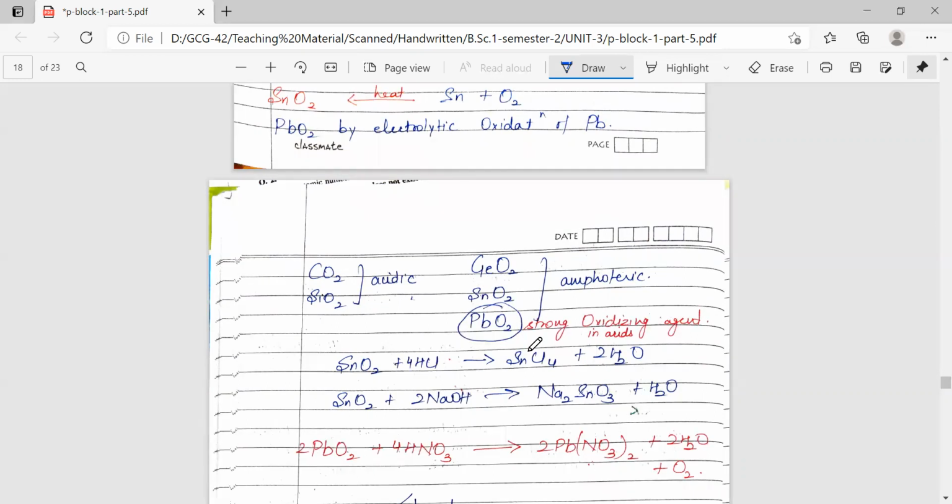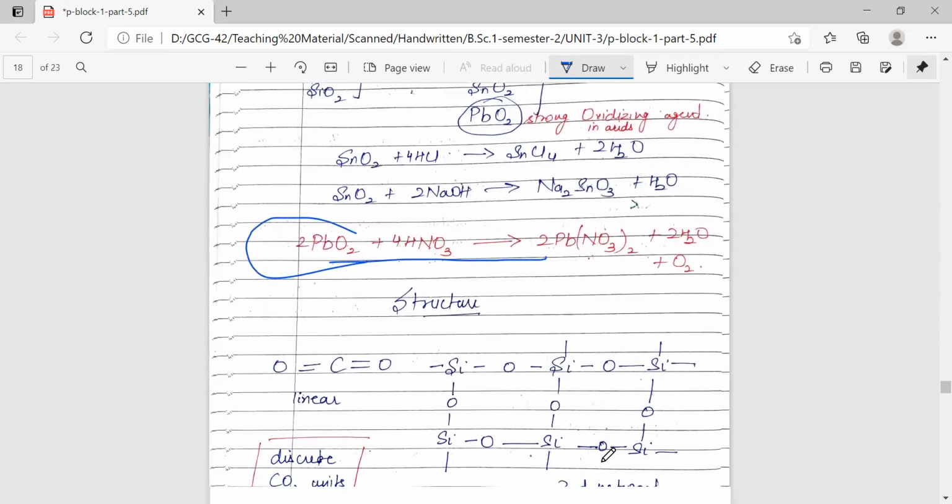So it tends to reduce its oxidation state by oxidizing the others and itself getting reduced. So this is the oxidizing action shown here. Here lead is getting converted from +4 oxidation state to +2 oxidation state.